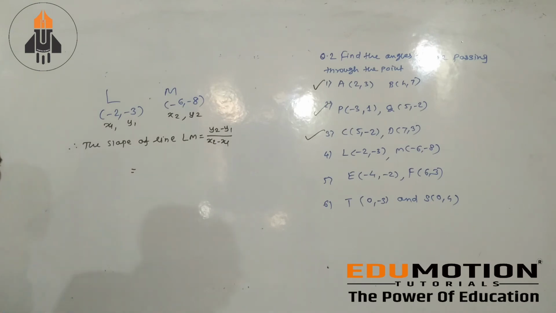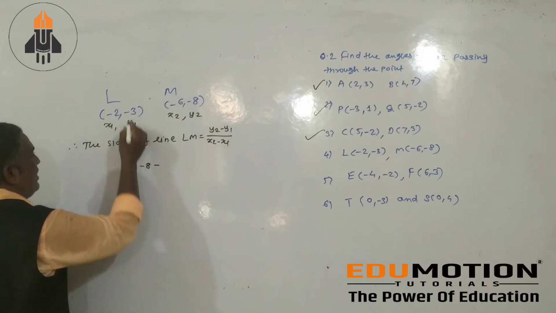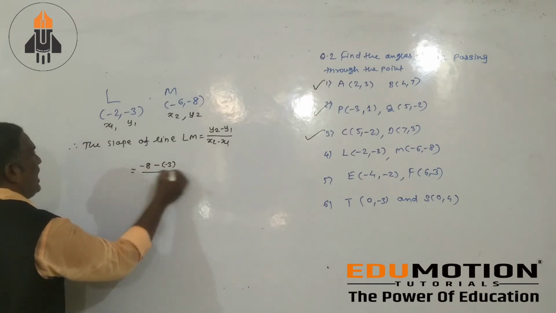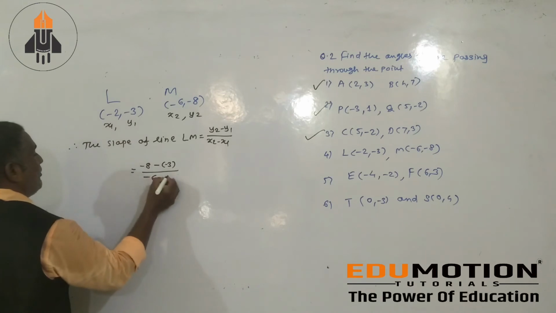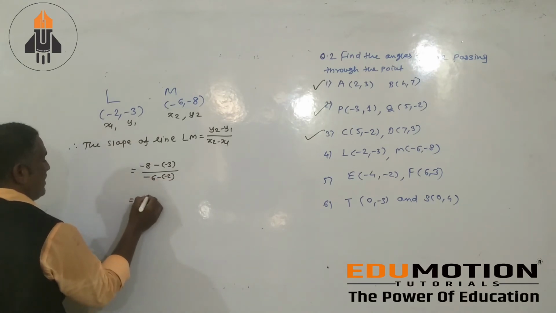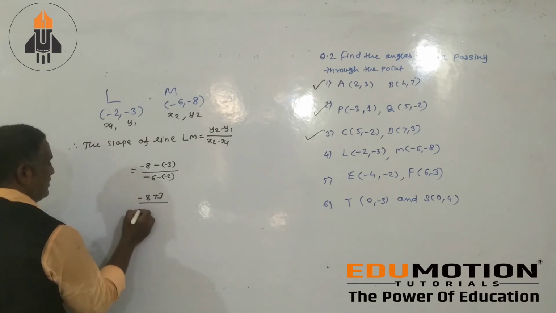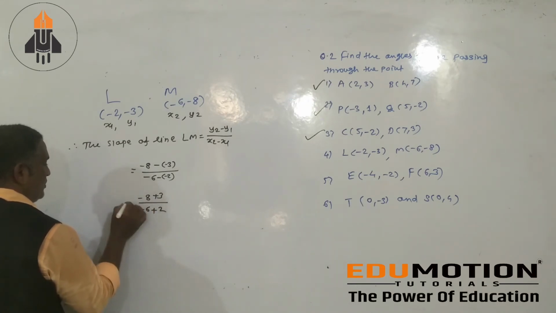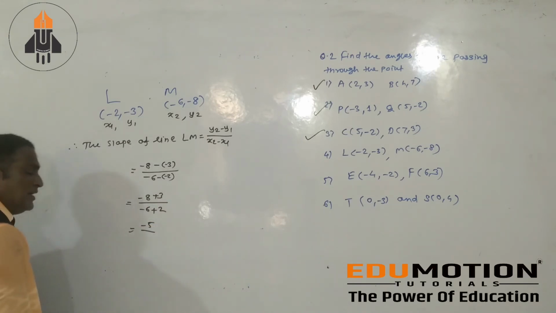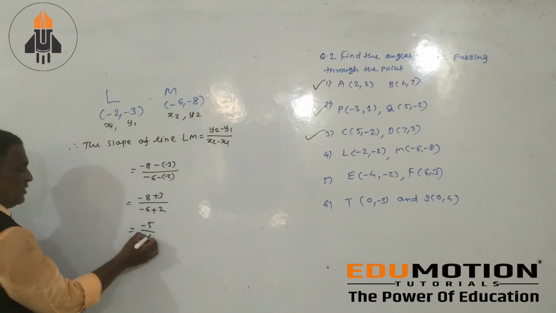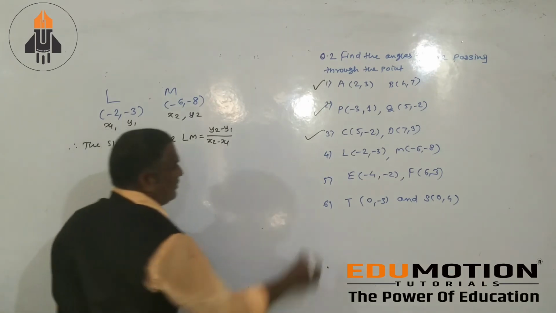Then what is the value of y2? y2 minus 8, y1 minus 3 divided by x2 minus 6, minus 2. Then we write minus 8 minus minus, plus 3. Then minus 6 minus minus, plus 2. Then minus 8 plus 3 is minus 5 and minus 6 plus 2, this is your minus 4. Then we get 5 by 4. That is your next problem.